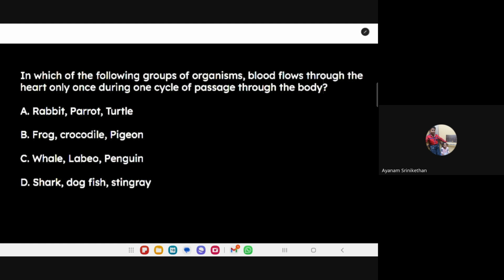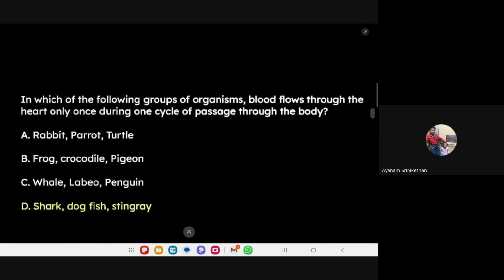Whale is a mammal, children. Then what is this labio, ma? Labio is a fish. Okay, labio fish. Penguin, bird. Yes, it's shark. So all the others are fish. So single circulation is seen in fish. Is anybody asking a doubt, ma? I can hear someone speaking.